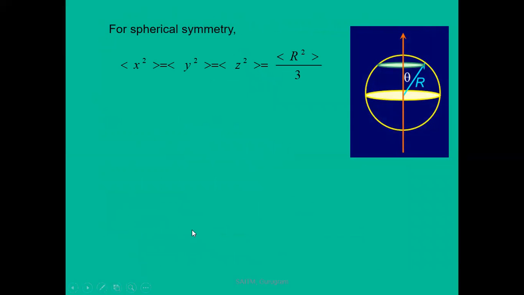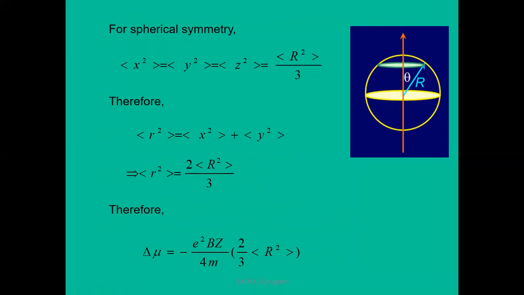And here, similarly, x square is also equal to y square and equal to z square, so the average value is equal to the average of r square by 3. And therefore, from the previous slide, r square is equal to x square plus y square. Put the value of x square from here and y square from this equation. Therefore the resultant is 2r square by 3, because x square is equal to r square by 3 and y square is also equal to r square by 3. Then the total is 2 average r square by 3.